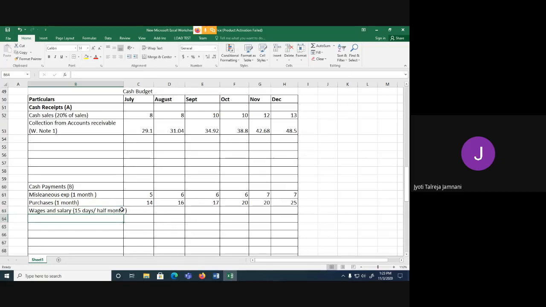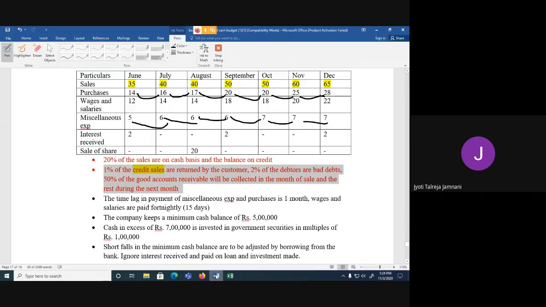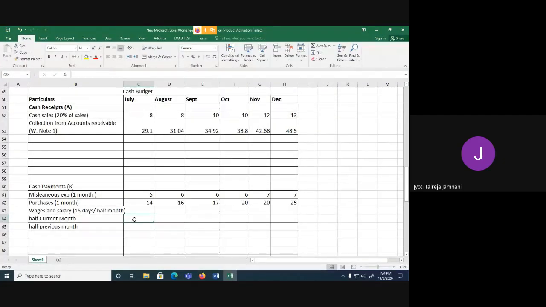Okay, so like told previously, what we will do is we will mention here half current month and half previous month. So July wages and salaries are 14. Half of that we have to pay. So half of 14 is 7 in July, and the remaining 7 will go in August.